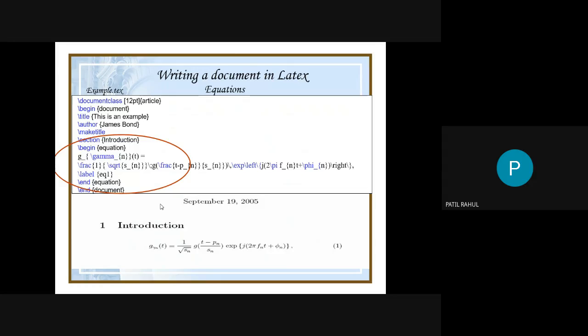For this equation you are using the package mathematics. You use the mathematics package and show this equation in LaTeX, and this does not happen in Microsoft Word.